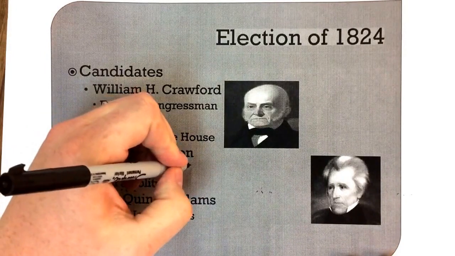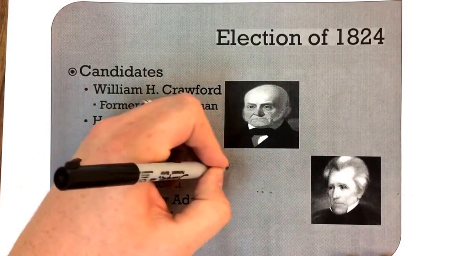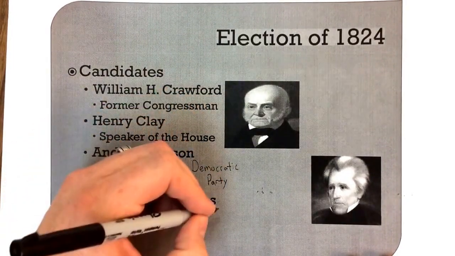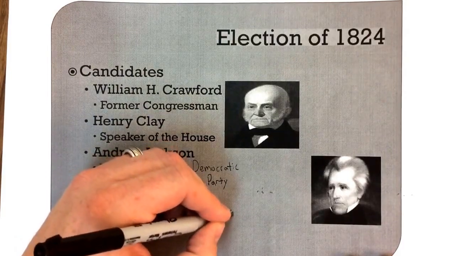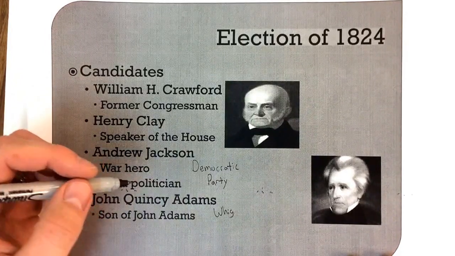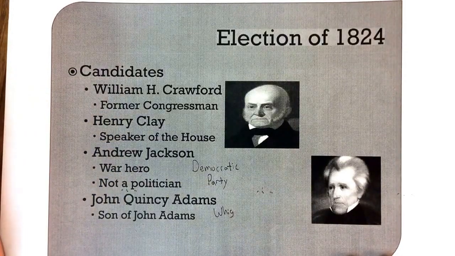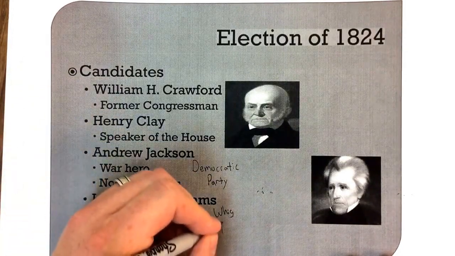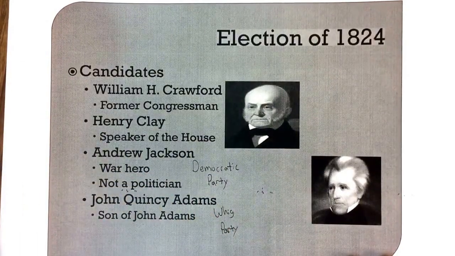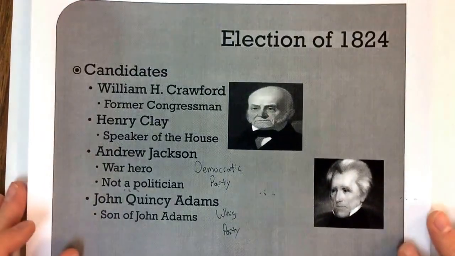Andrew Jackson is going to represent the Democratic Party. And John Quincy Adams is going to represent the Whig Party. Now, what's going to happen with this is that the Democratic Republicans and the Federalists are both going to disappear, and we're going to have this group take over afterwards, the Democrats and the Whigs. And when that happens, it's going to really change American politics.